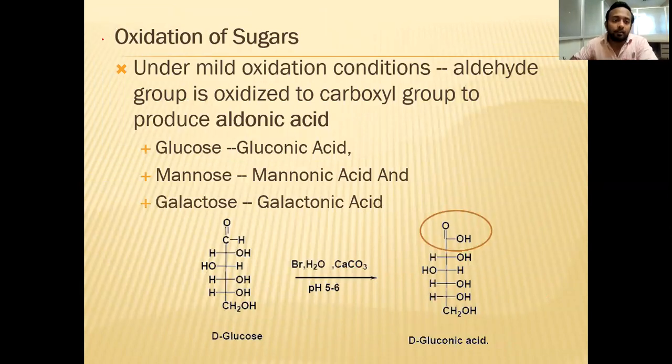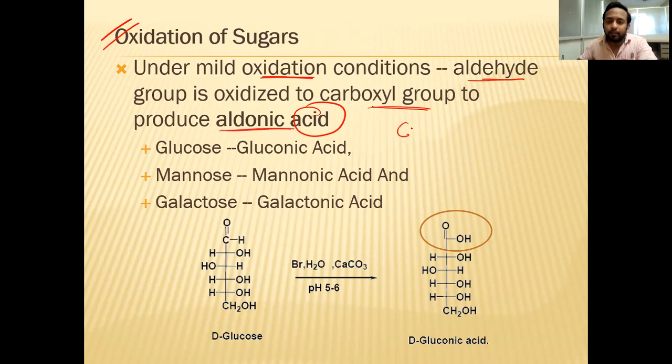Next, oxidation. As I mentioned, oxidation of the carbohydrate will give you the acid part. You are preparing an acid if it is oxidized. Under mild oxidation conditions, the aldehyde group is oxidized to a carboxyl group to produce aldonic acid.